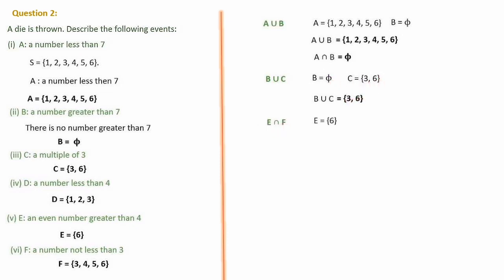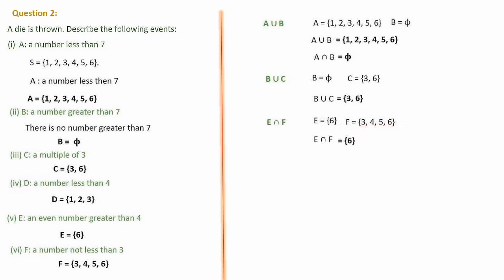Next is E intersection F. E we have got as 6 and F we have got as 3, 4, 5, 6. E intersection F means the common element between E and F. E is having 6 and F is also having 6. So 6 is a common element for both.